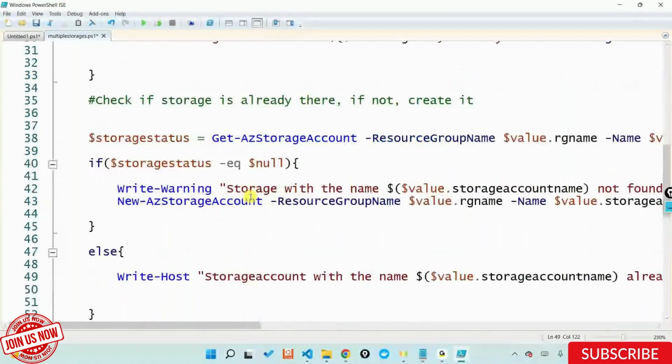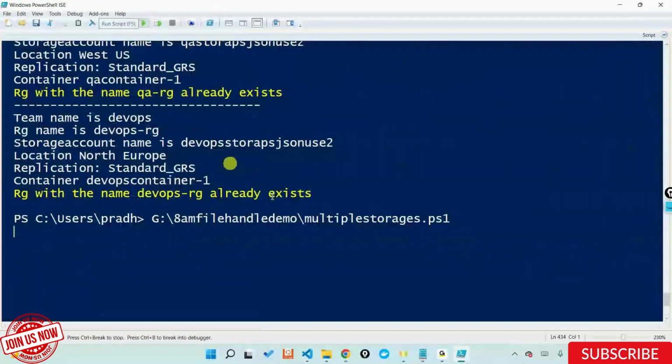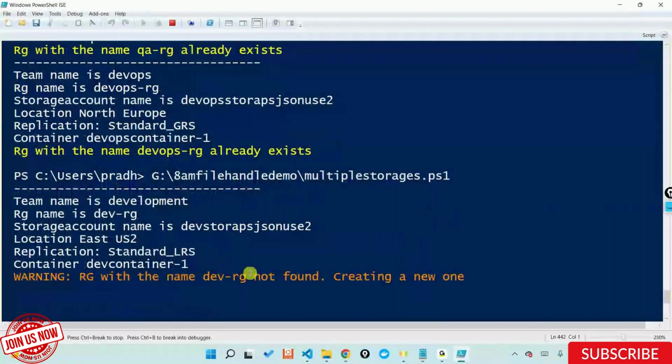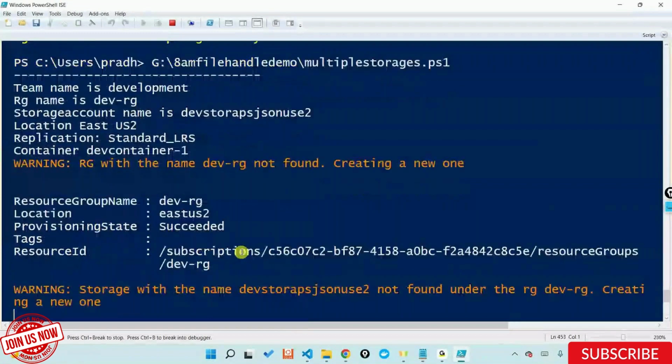So now if I just execute this, let's execute it one after the other. And if I now execute this out, I deleted the dev RG, right? It's now telling dev RG is not found. It created that particular RG and then it's moving to the storage account. It's now telling storage with this particular name not found, creating a new one under that particular dev RG out there. So it's now provisioning a storage account for me.